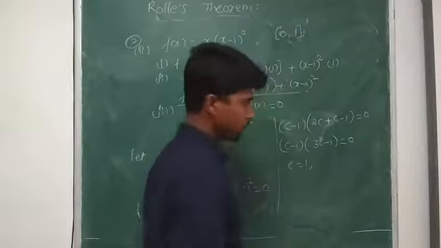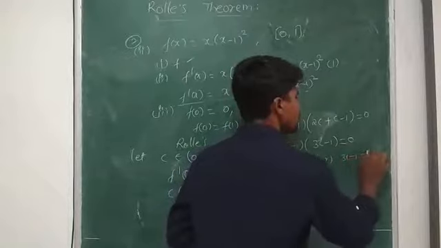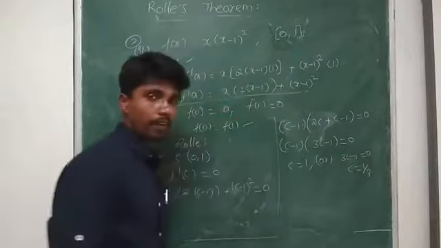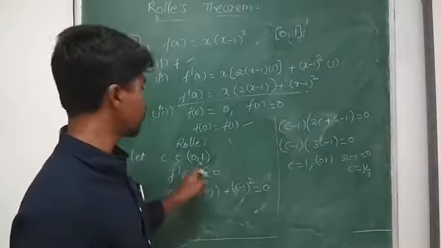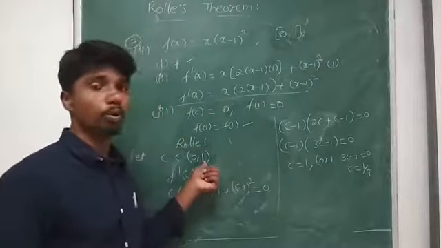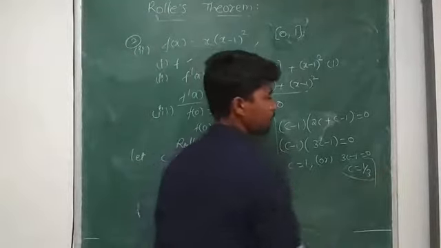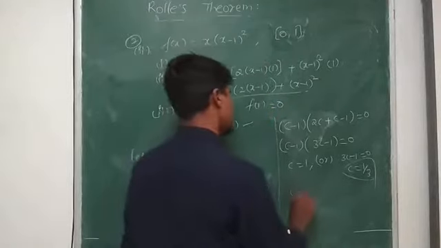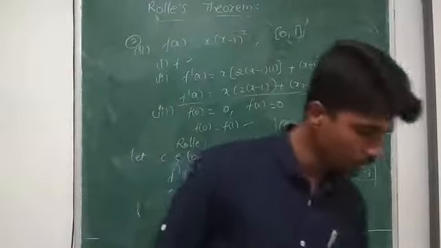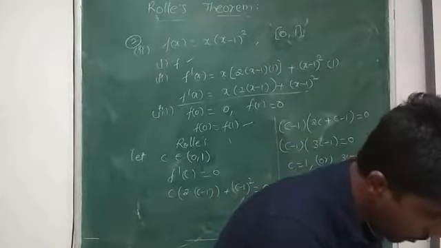So c = 1 or 3c - 1 = 0, which gives c = 1/3. We need to find a point which lies in (0, 1). If I take 1, it does not lie in the interval, since the interval should be open. So what is my answer? The point is c = 1/3. Next problem.